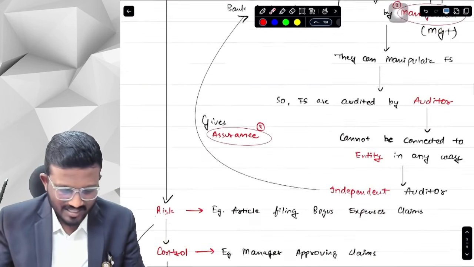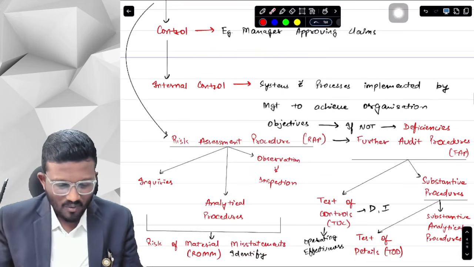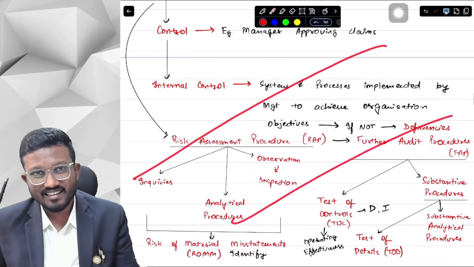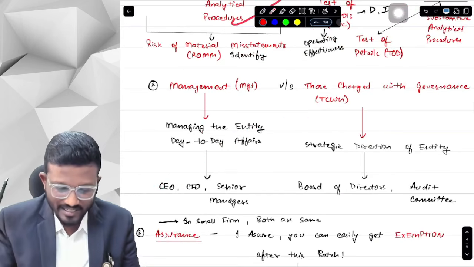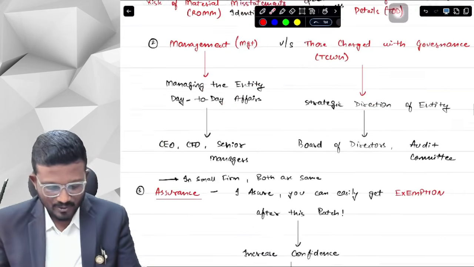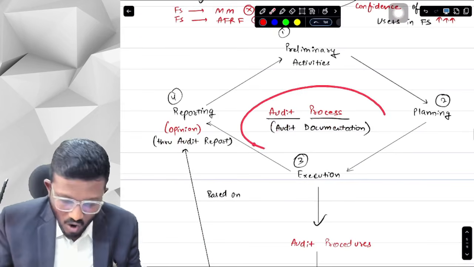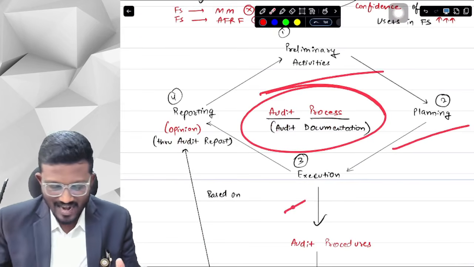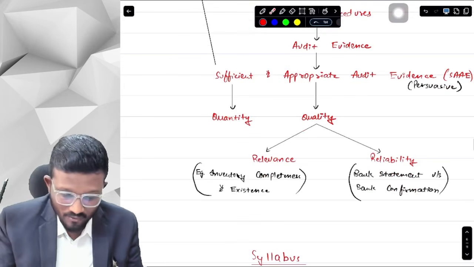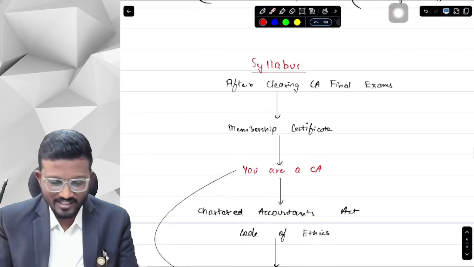Why audit? What is misstatement? Why do we do audit? Now, what are risks? What are controls? What are risk assessment procedures? What is FAP? What is the difference between management and TCWG? What is assurance? What are the different types of assurance that we have? What is the audit process, like preliminary activities, planning, execution, reporting? In reporting, what is sufficient and appropriate audit evidence, quantity and quality?